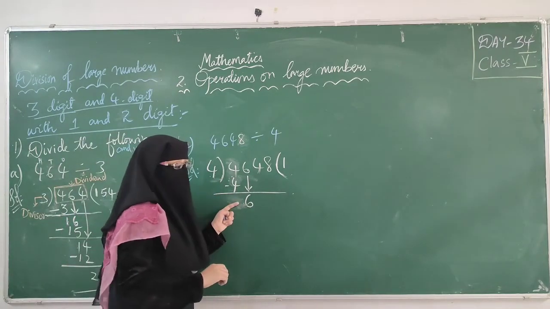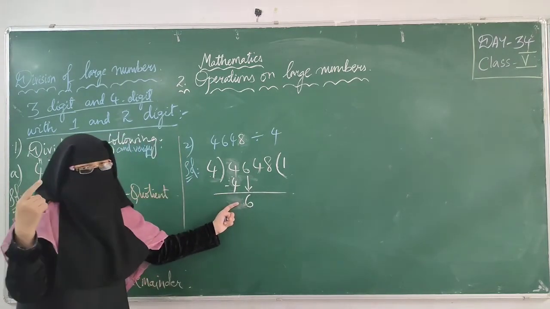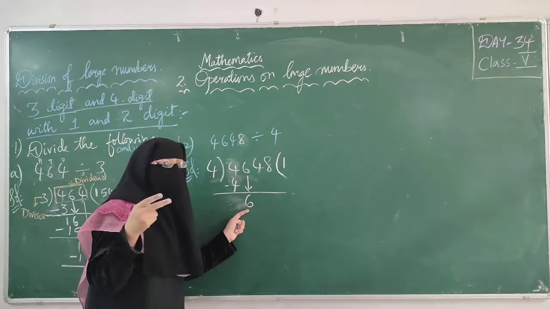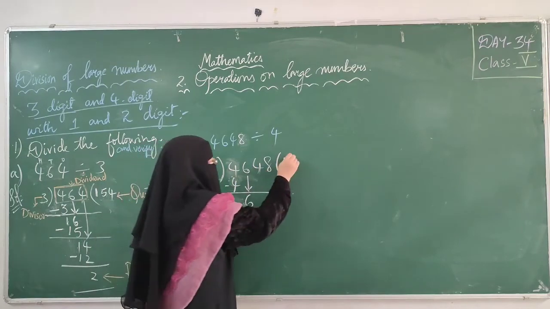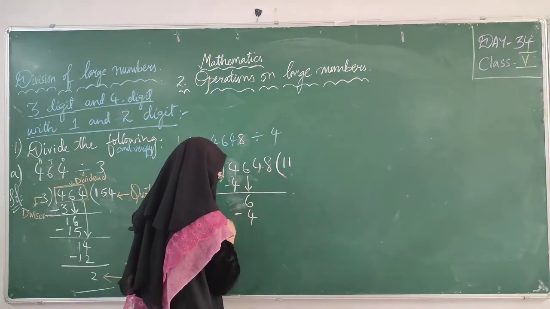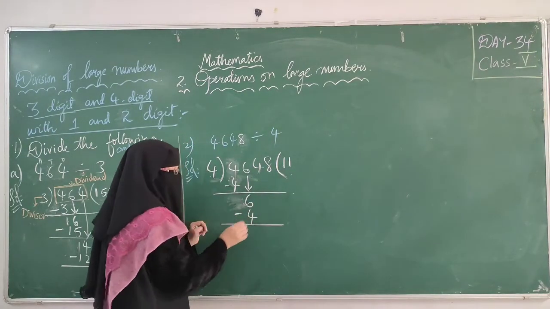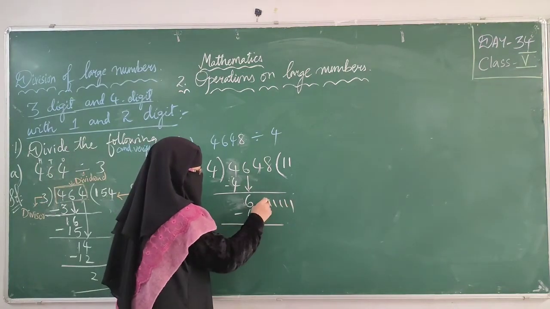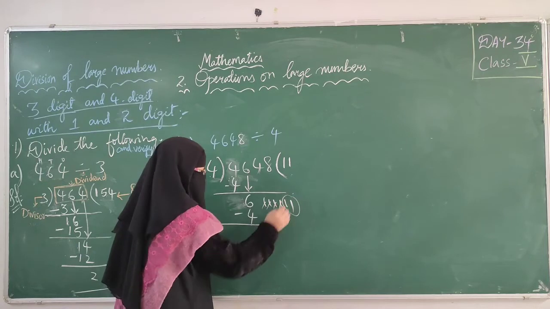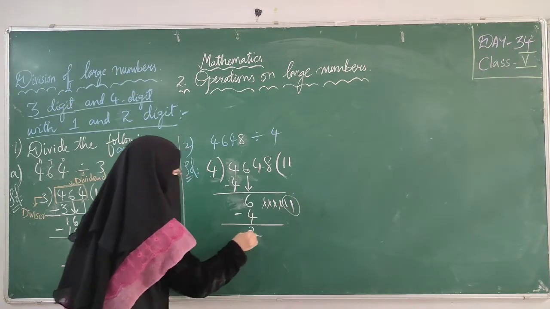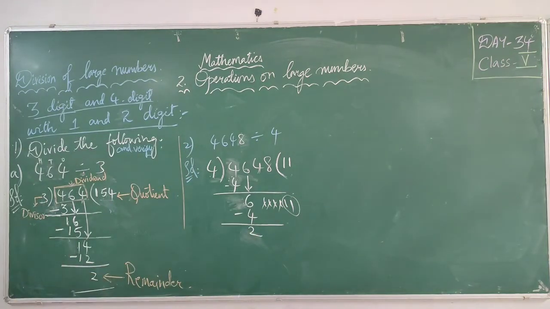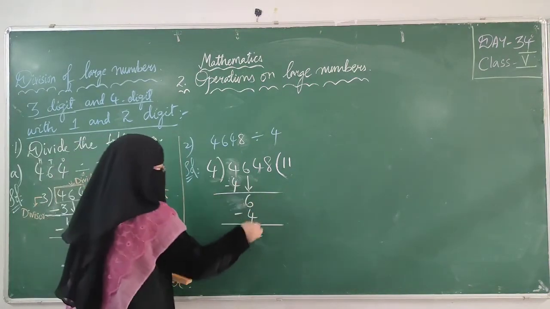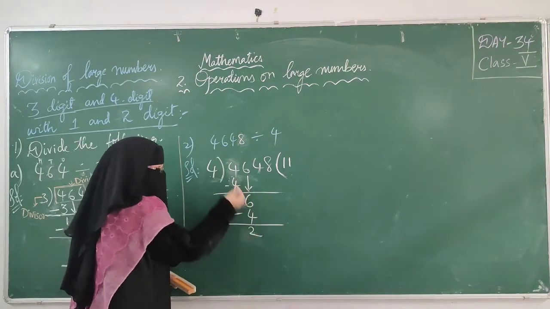In 4 table 6 will come. Recall your 4 table fast. 4 ones are 4. 4 twos are 8. 8 is greater than 6. So we have to take 4 ones are 4 only. Okay. 6 minus 4. Remove 4 from 6. 1, 2, 3, 4, 5, 6. 1, 2, 3, 4. How many are left? 2. 2 are left, right? So 2 is less than 4. Yeah, 2 is smaller than 4, right?